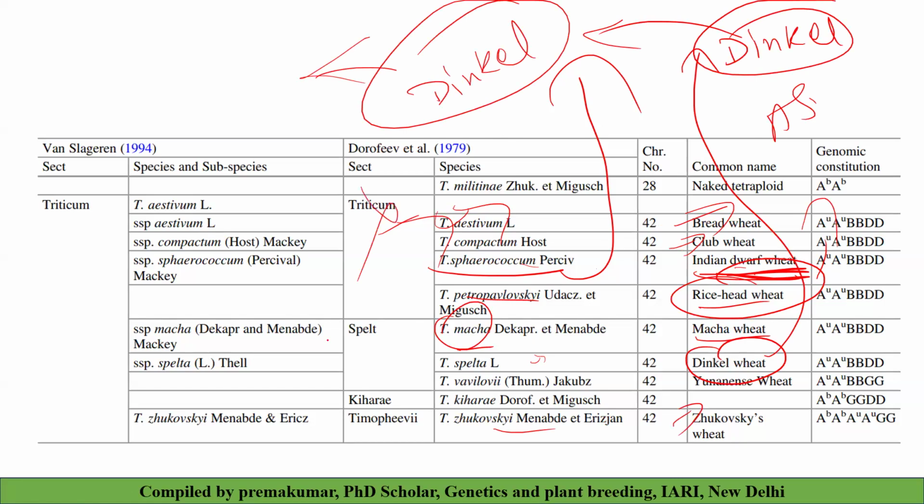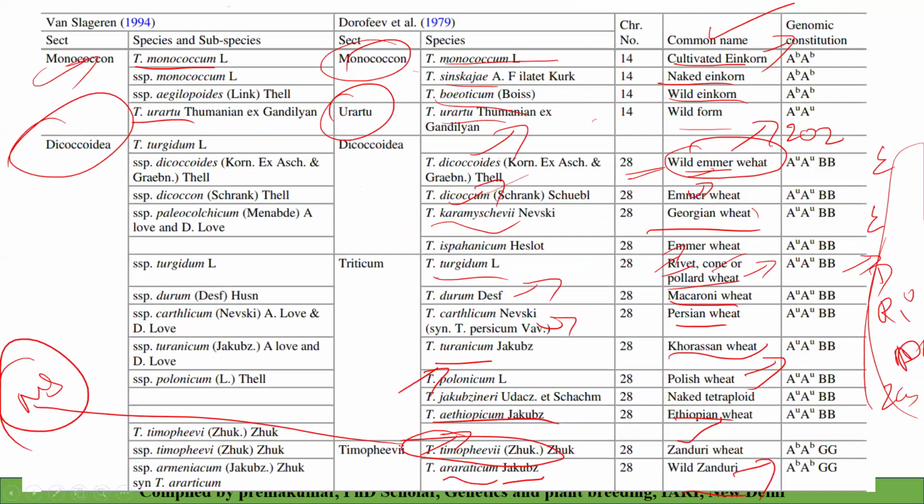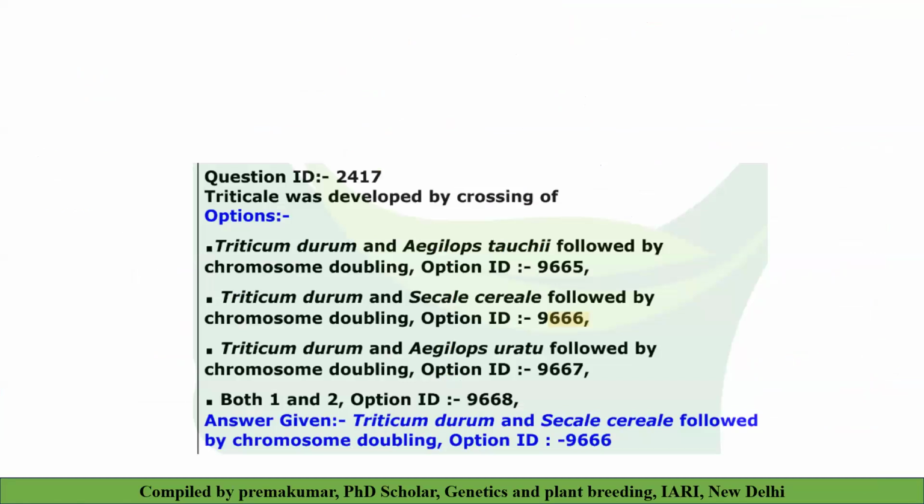You don't need to remember the sections and all those things. At least remember the common name, the scientific name, and the classification: diploid, tetraploid, and hexaploid. Which wheat comes under hexaploid, which under tetraploid, which under diploid. I have given the detailed table, and I also shared the book. You can see that one. Triticale, we'll discuss later.